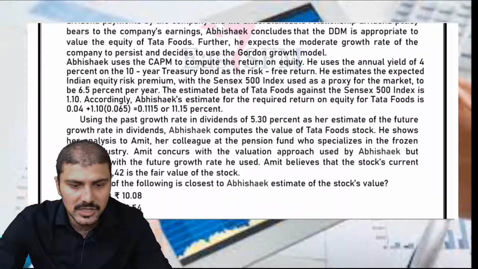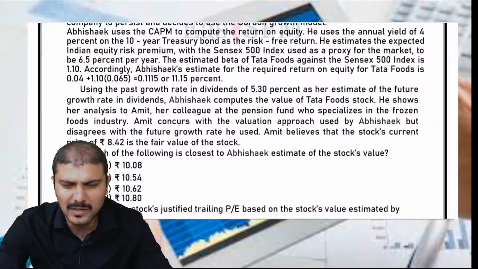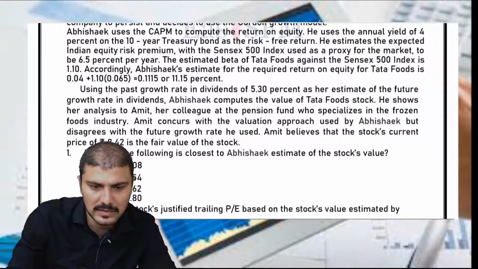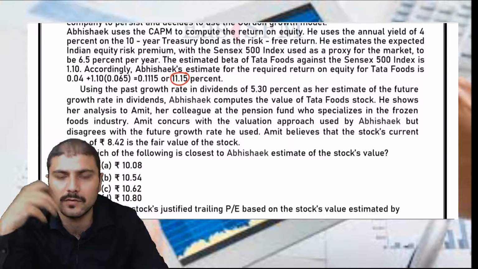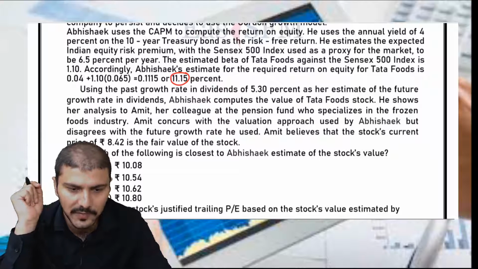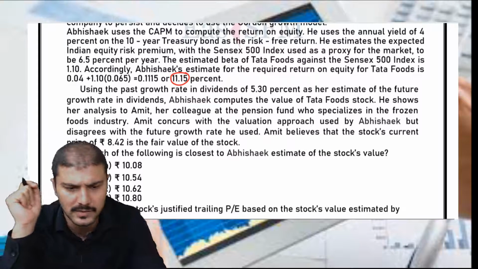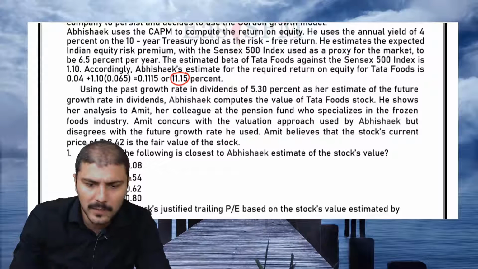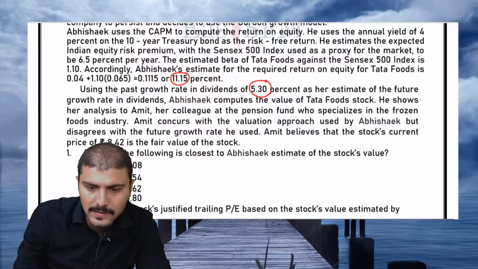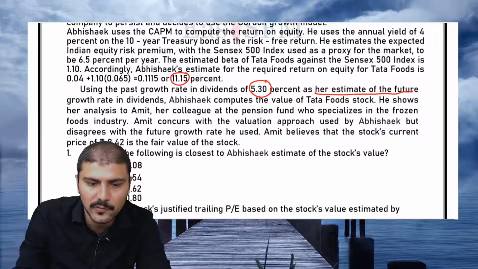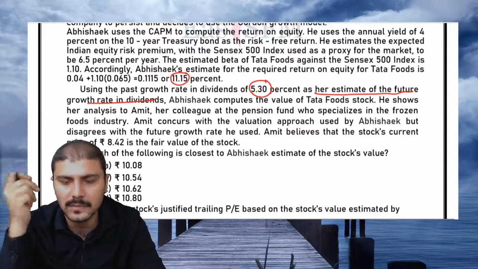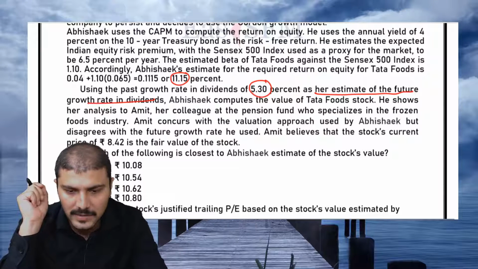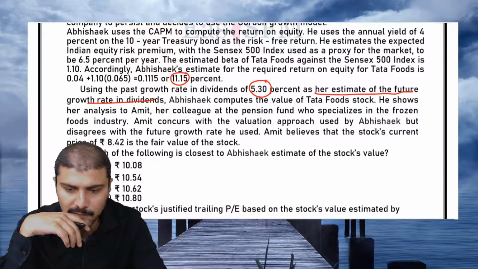Abhishek uses the CAPM. Now the total information is given. The CAPM required rate of return, that is the investor's expected rate of return or the discount rate, is specifically given as 11.15% after all the calculations. Using the past growth rate of 5.30% as his estimate for the future growth in dividends, Abhishek computes the value of Tata Foods stock.